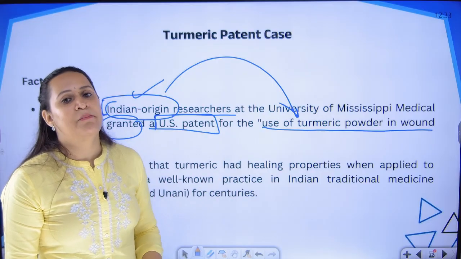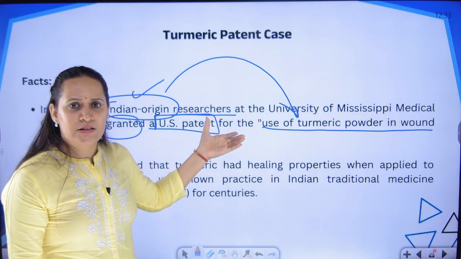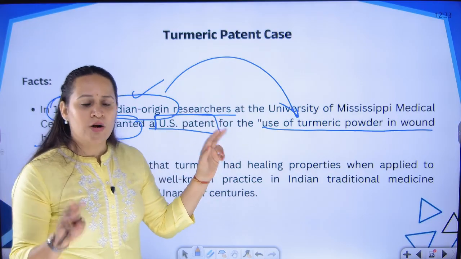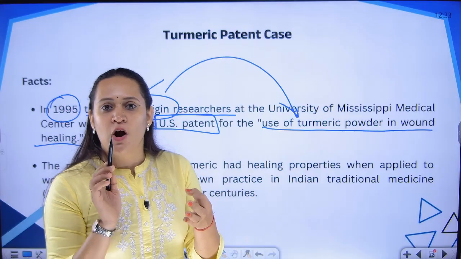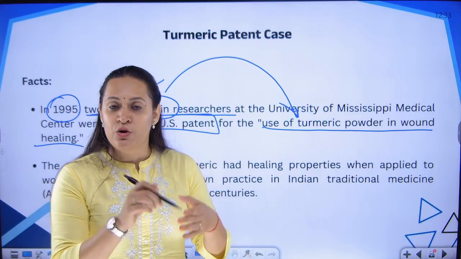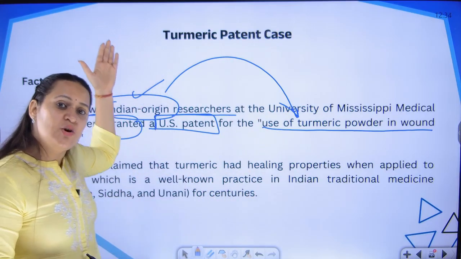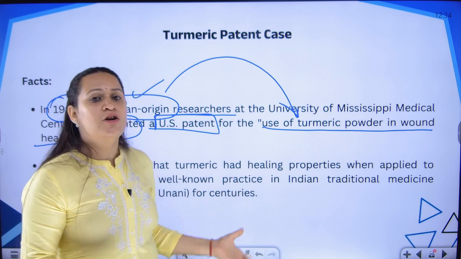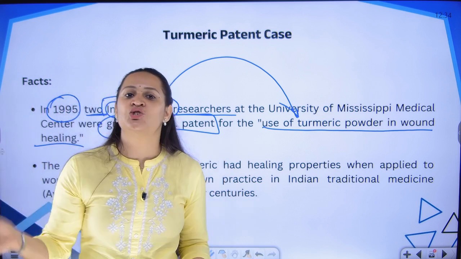That is when India came into the picture and said, how can you give a patent for this, because this is not new. What is the quality for registering a patent? It should be new, it should be innovative, it should not be in existence before. You are the person who has innovated that product or that thing. But this concept is known in India thousands of years back. It is not new at all. It is already in existence in India for years together.